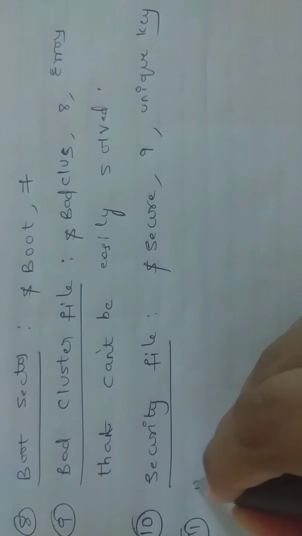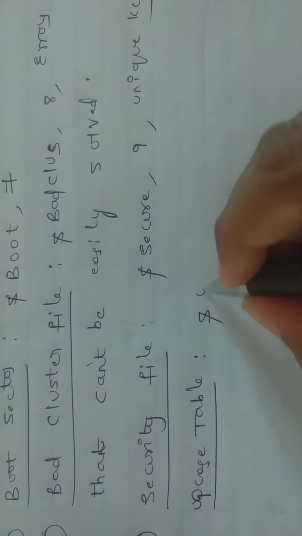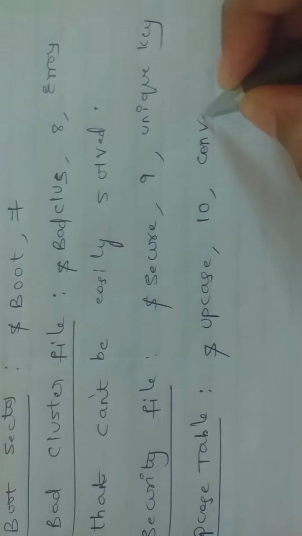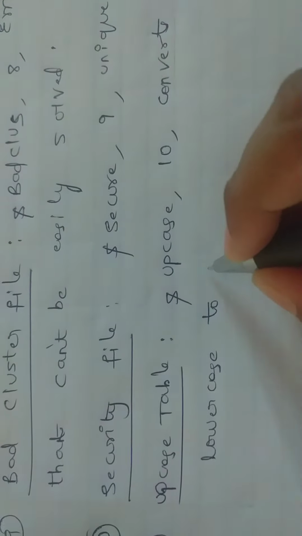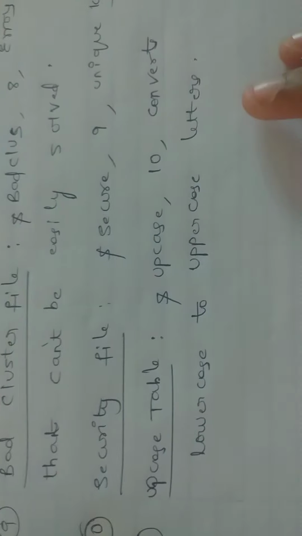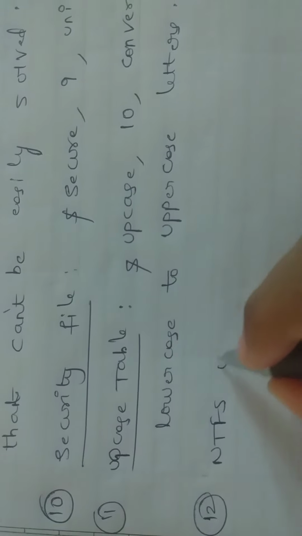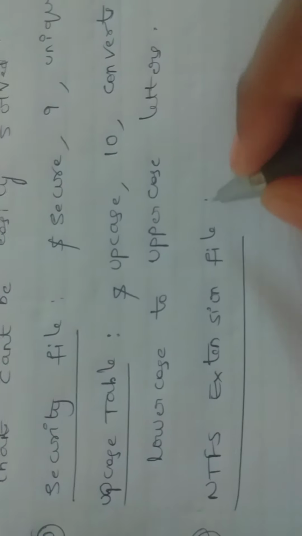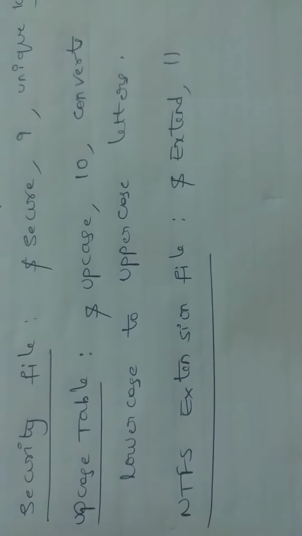Eleventh one is the upcase table, written as $upcase. Its position is 10. It converts lowercase letters to uppercase letters. And the last one, the twelfth, is the NTFS extension file, written as $extend. Its position is 11.